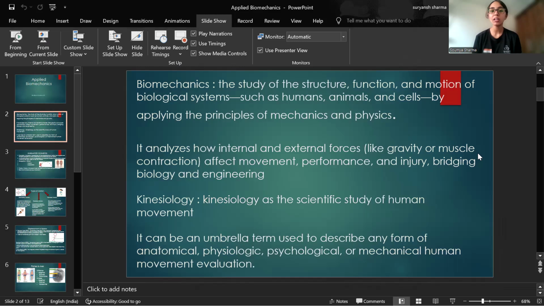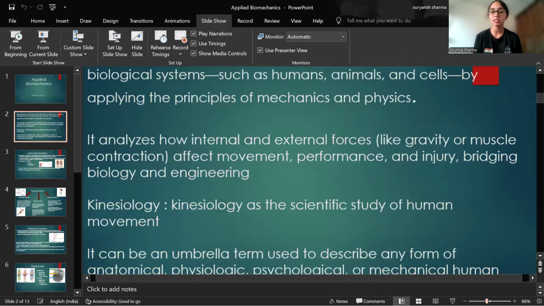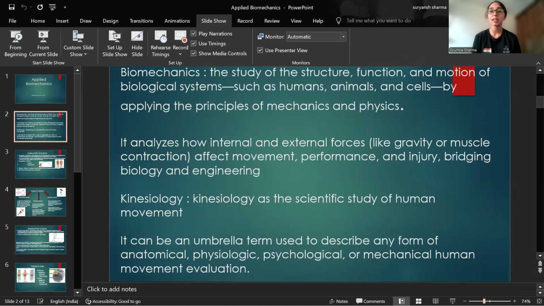So what does it do? It analyzes how internal and external forces like gravity, muscle contraction, they all affect the movement, right? They affect the performance. How is the injury caused? By bridging the biology and the engineering, okay? So whatever type of movements are being performed in any biological system, वो चीजें कैसे कोई इंजरी कॉज करती हैं, वो चीजें कैसे किसी मूवमेंट को अफेक्ट करती हैं, हाउ इज द परफॉर्मेंस बेस्ड ऑन दैट, राइट? इट विल एनालाइज ऑल दोस पार्ट्स, राइट?